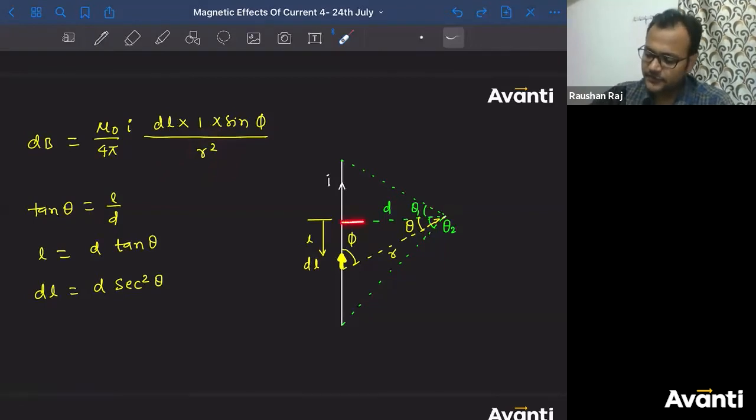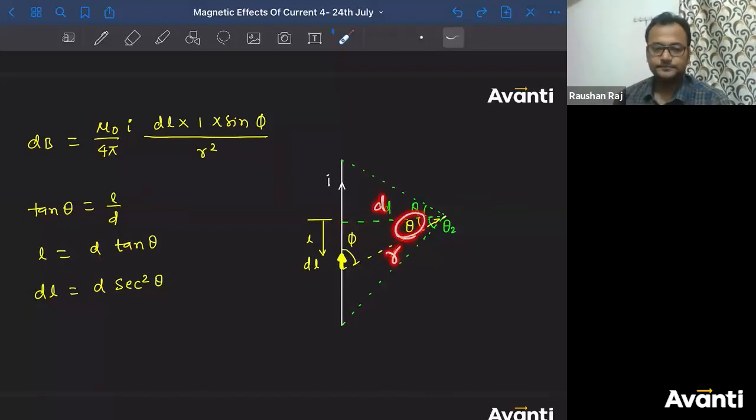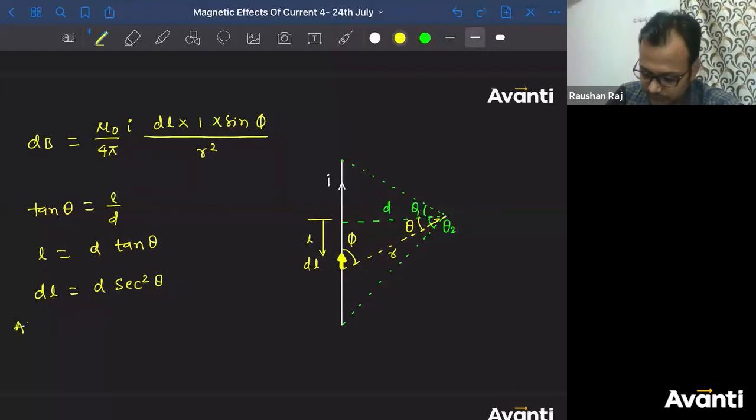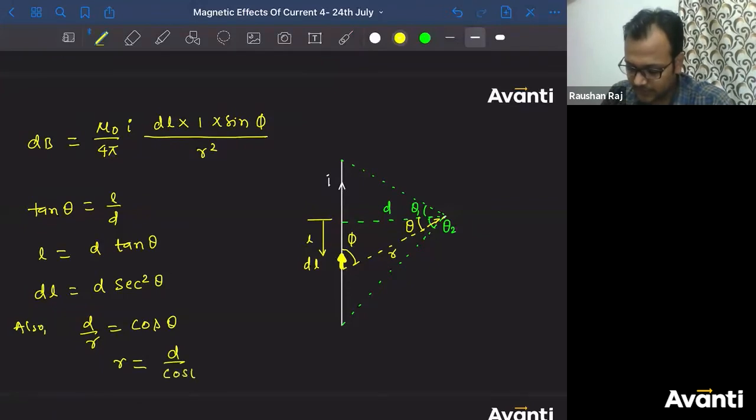Can I say I will use again the same right angle triangle, and I can write, very good Prakriti, d divided by r is equal to cos theta, because for this angle theta, this is the adjacent side and this is the hypotenuse. So d divided by r is equal to cos theta. So r will be equal to, r को क्या लिख देंगे, d divided by cos theta.